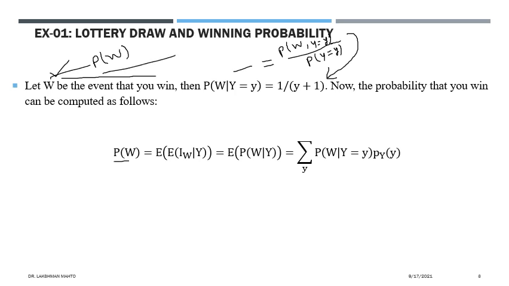So P of W we can express using the conditional expectation formula.